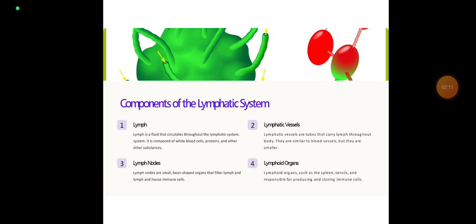Then, lymphatic vessels. Lymphatic vessels are tubes that carry lymph throughout the body. They are similar to blood vessels, but they are smaller. The walls of lymph vessels have 3 layers of tissue: first is a fibrous covering, the middle layer is smooth muscle, and next is the inner lining of endothelium.